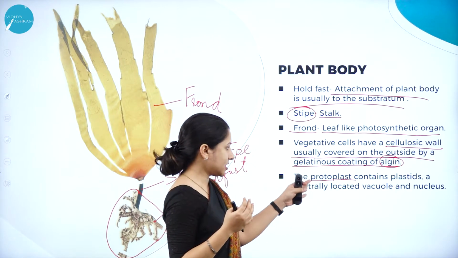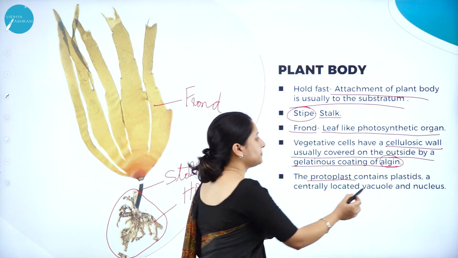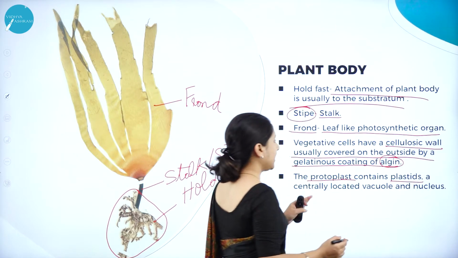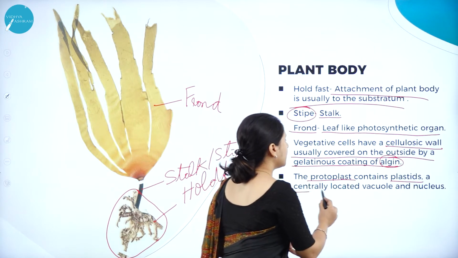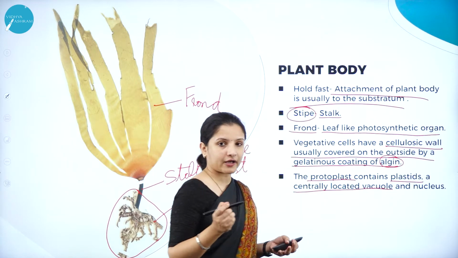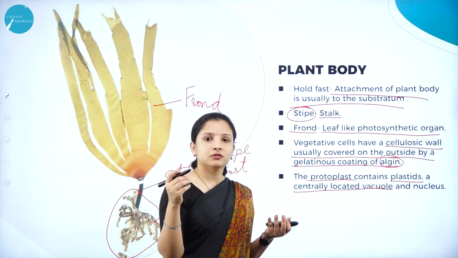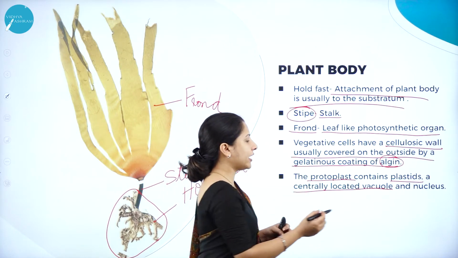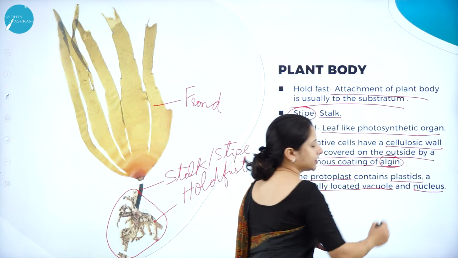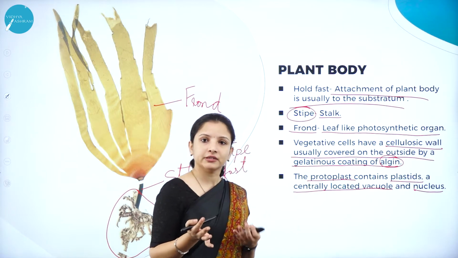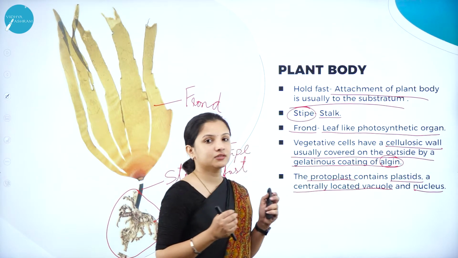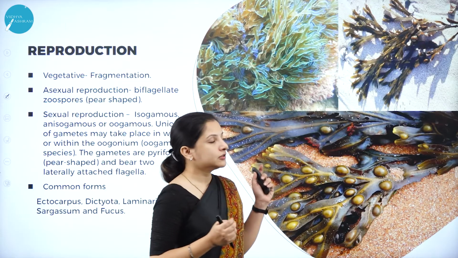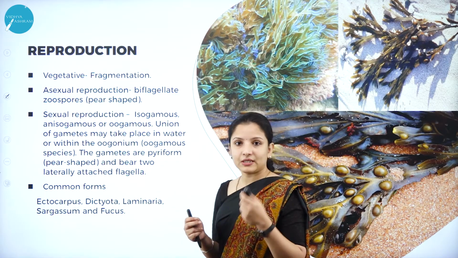Pyrenoids were there. But here in the protoplast, the plastids are present, and along with the plastid there is also a centrally located vacuole. A vacuole is an empty space. And a nucleus is present. Every cell will have the nucleus, so even here there is a nucleus. So this is about the plant body. Next we'll move on to reproduction.